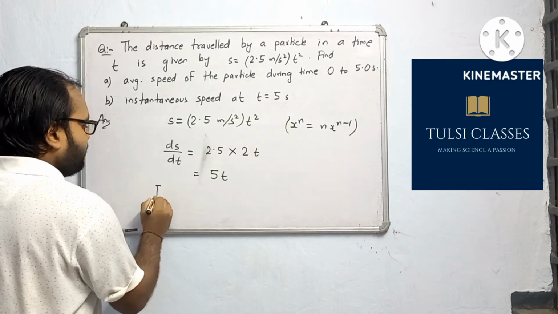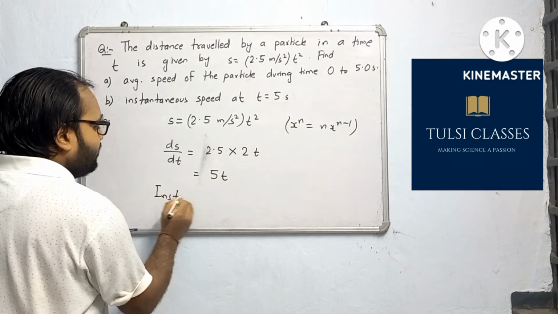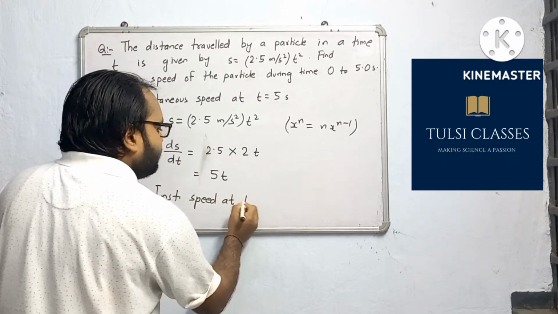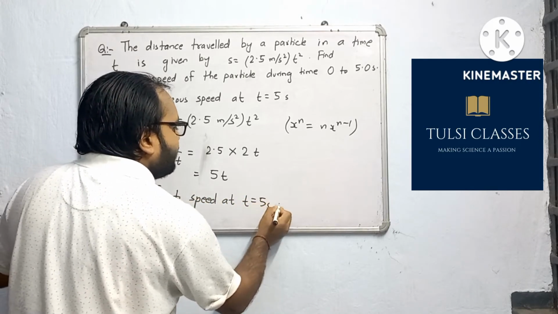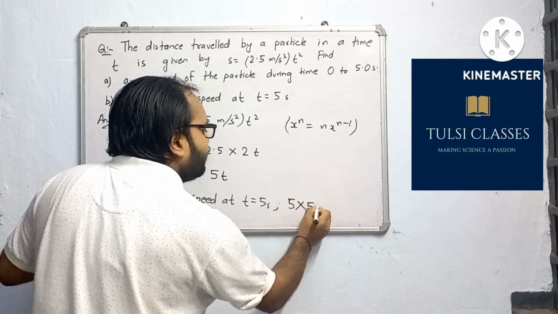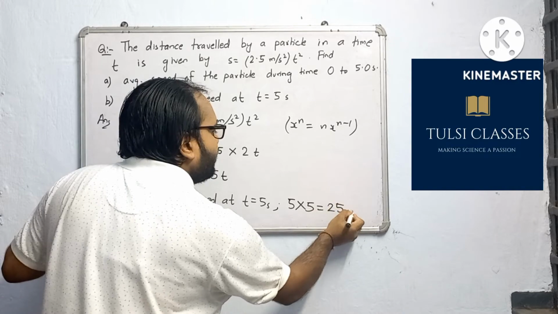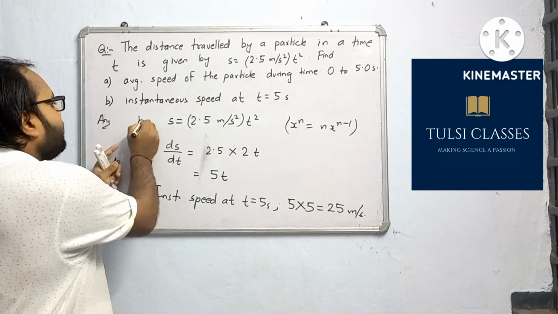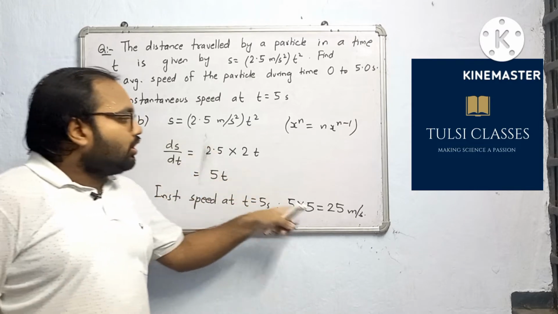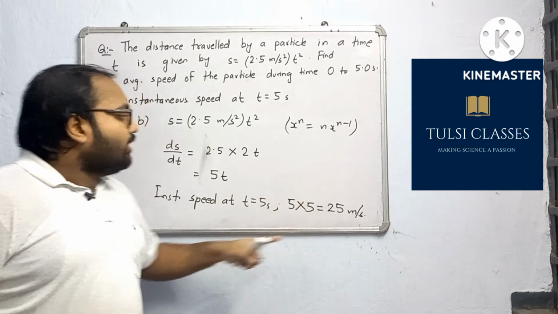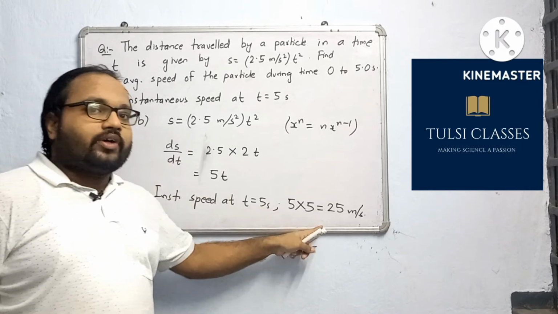So instantaneous speed at t is equal to 5 seconds. How much it will become? 5 into t. So 5 into 5, that is equal to 25 meter per second. So the answer for part A is 12.5 meter per second, and for this B part it is 25 meter per second.